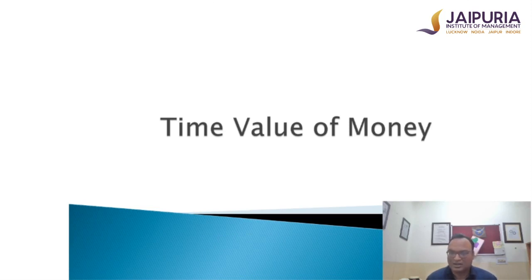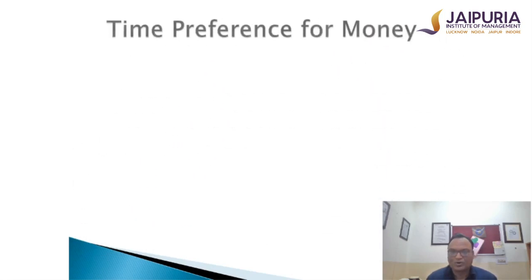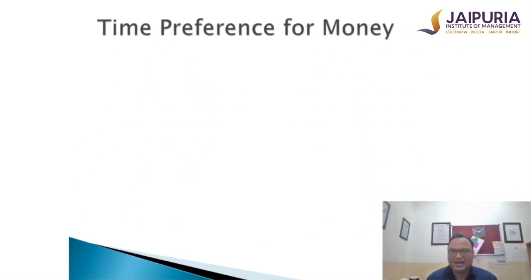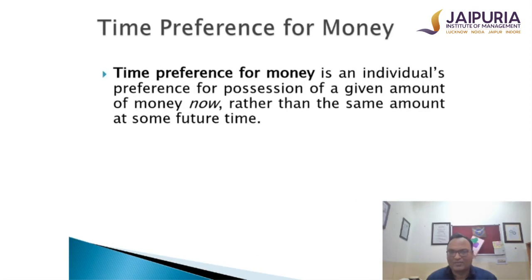in financial courses. Now what we mean by the time value of money is that a person will always have a preference to have money today itself rather than having the same amount of money tomorrow. What do you mean by this? It simply means that money today is much more valuable than money received tomorrow, which also means that 100 rupees today and 100 rupees 1 year after, in nominal sense they might be the same, but in real sense they're not the same. 100 rupees today is much more valuable as compared to 100 rupees 1 year after.